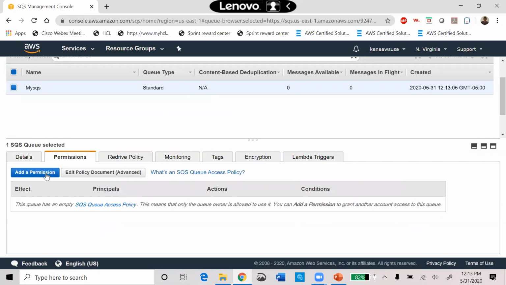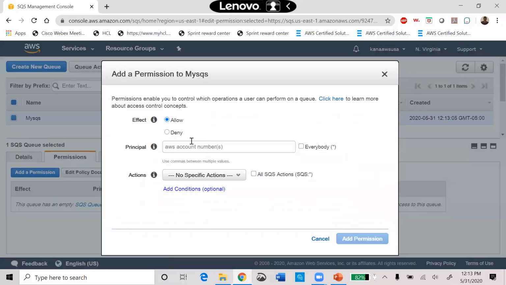And here is the permission. You can add any permission over here, and you can allow or deny any particular account. If you choose everybody, then for the root user, whoever is given, everybody is allowed or everybody is denied, like this.